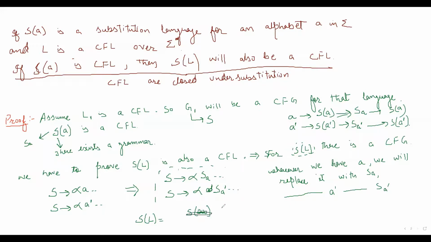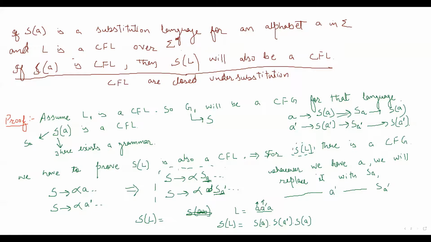Let's suppose in L we had a string like A dash A. Now we are saying that for this string in S of L, there will be S of A concatenated with S of A dash concatenated with S of A. In this grammar, wherever we have A, we replace it with S of A, and wherever we have A dash, we replace it with S of A dash.